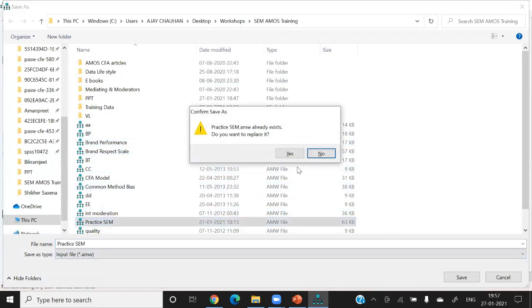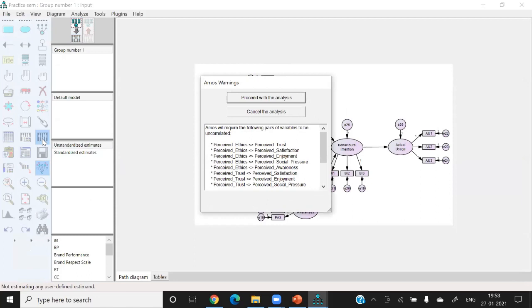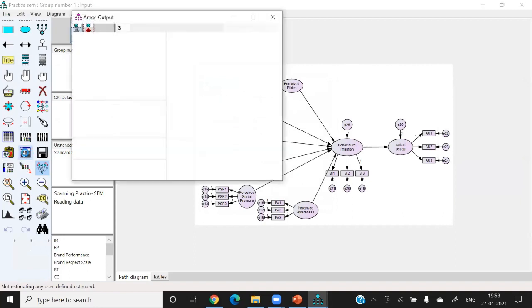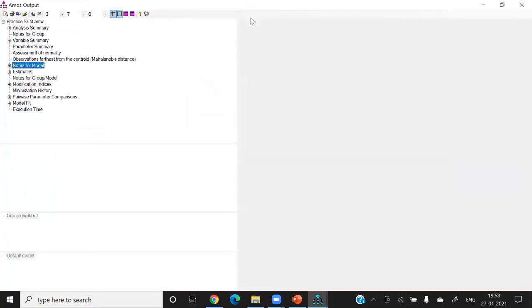So I'm overwriting, or now I can run it. The software is saying that AMOS will require the following pair of variables to be uncorrelated. So now you have two options: cancel the analysis or proceed with the analysis. Now let's proceed. First, do it without correlations, and let's see the result. The software is saying that some problem is coming.